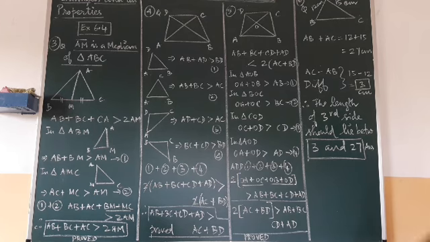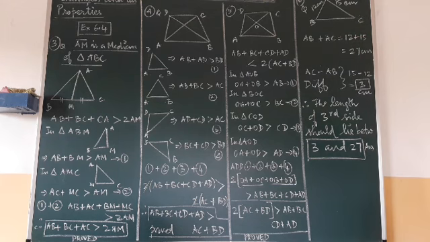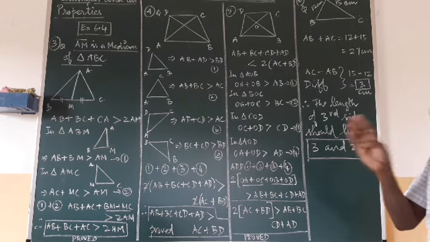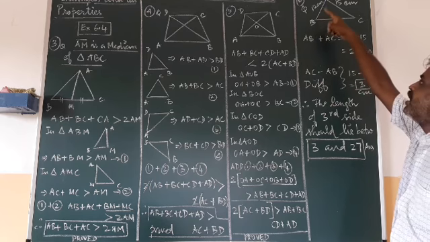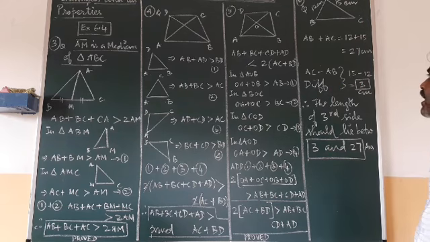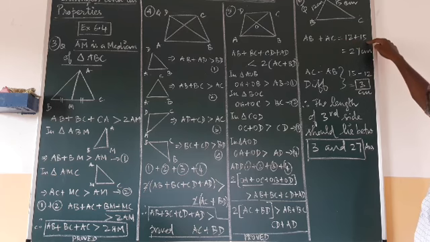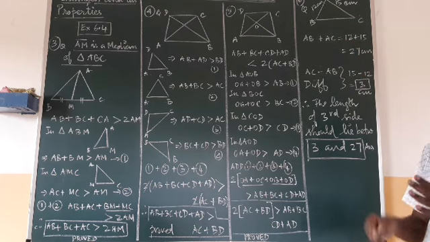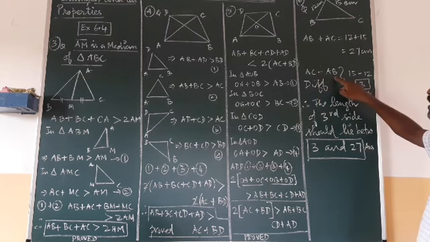Then in the exercise, the last problem. In a triangle, two sides are given, 12 and 15. They are asking, between which numbers will the length of the third side lie? Two sides are given, the third side length will be in what range? So first I am adding AB plus AC, which is 12 plus 15, 27. So it should be within that 27. And I am finding the difference between them: AC minus AB gives 15 minus 12, 3.